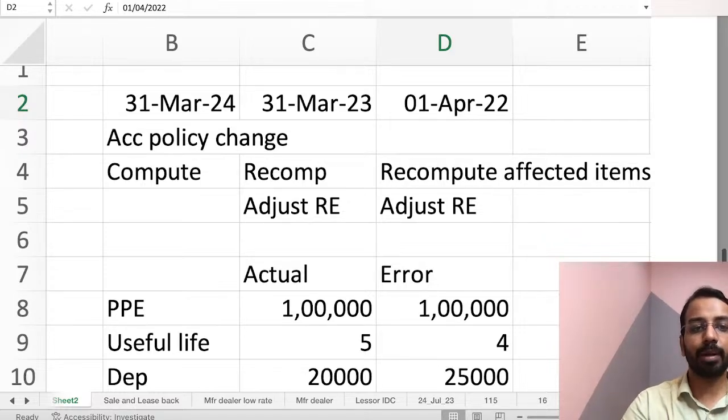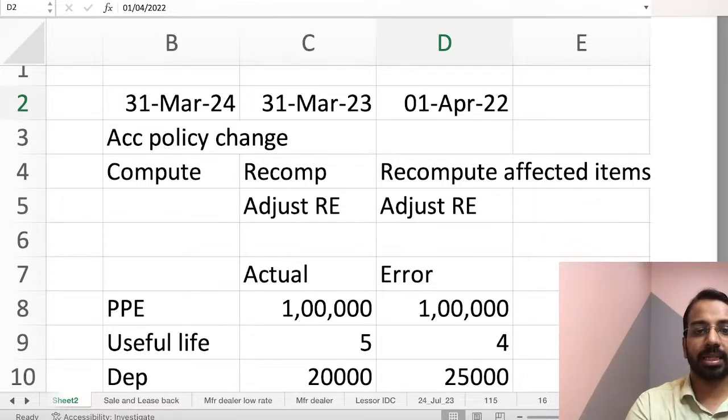Now, sometimes it may be impracticable to determine the period specific effect or the cumulative effect of the change. So, we have done an accounting policy change, but we are unable to determine what is the change which is applicable in the previous period or in the prior period or opening balance.